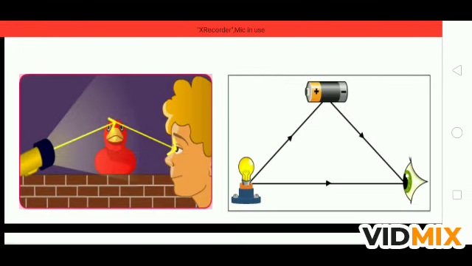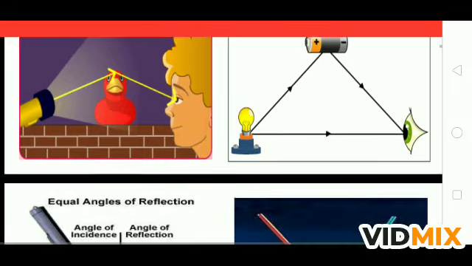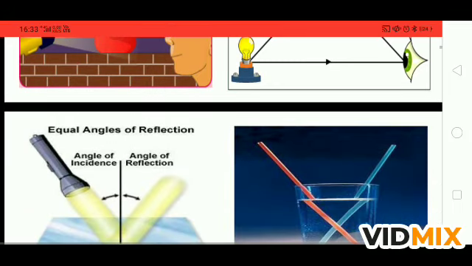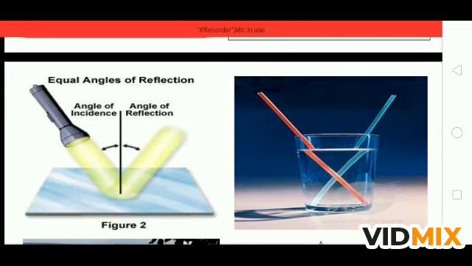Now you see here, the light falls on the toy and the reflected light reaches the eye, then we are able to see this. And here also in the second figure, when the light reflects from the cell, then we are able to see the cell. When the light falls on any surface, it reflects back in the medium, it is called reflection.